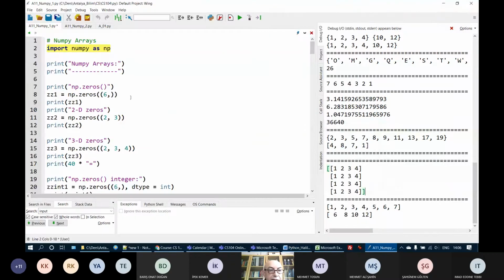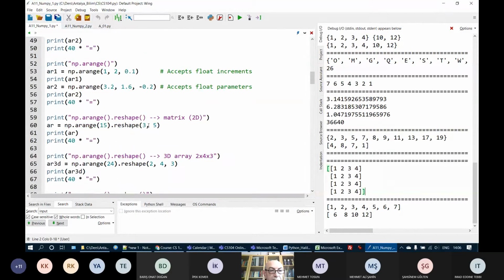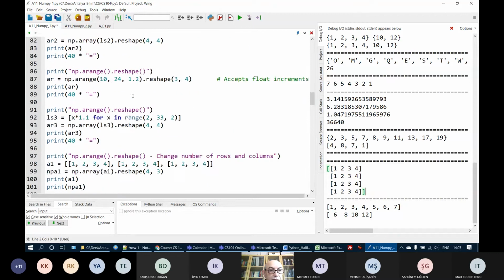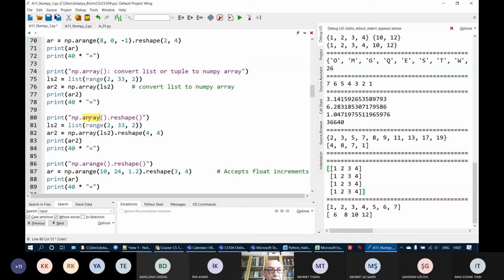Let's see our first examples. We have zeros here. Okay, what I will do is start by showing you array. Yeah, here I have np.array. Here I have a list, okay, on line 75, I'm creating a list from 2 to 33. Of course, as you know, in the range function, it starts from the first one, but the second parameter is exclusive. And each time in this range function call, we are increasing the value by 2.